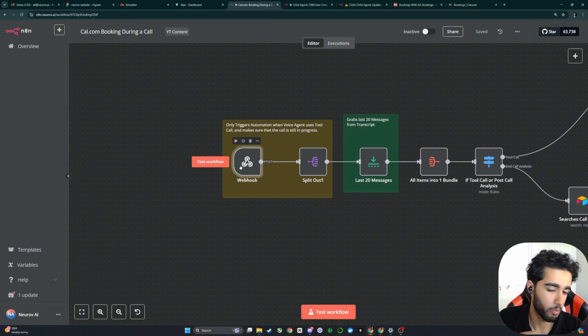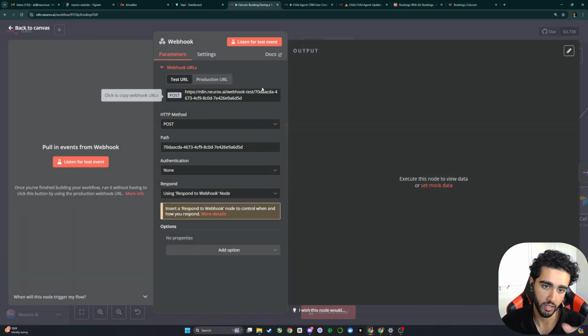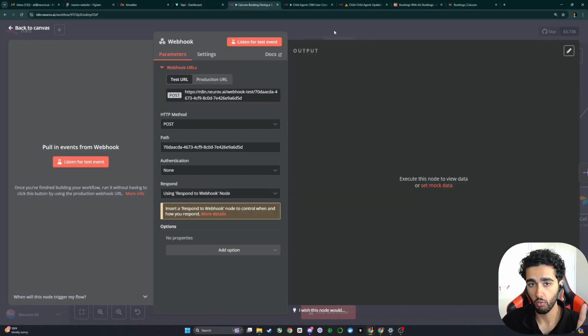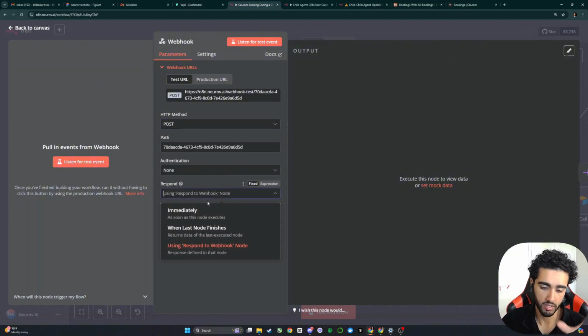So this is the webhook I was talking about. You basically want to configure this webhook to both your tool call and your server URL, and I'll show you why in a second. Make sure it's a POST request and make sure you're using the Respond to Webhook node, and I'll show you what that is in a second.